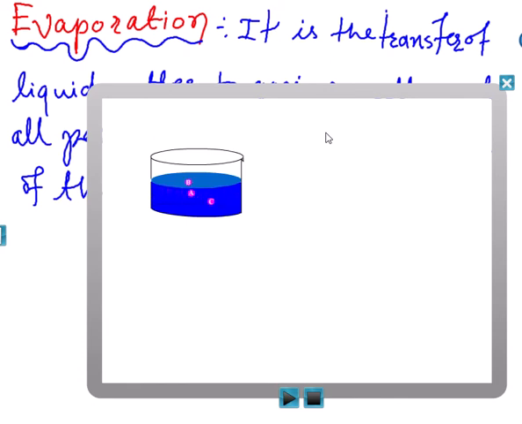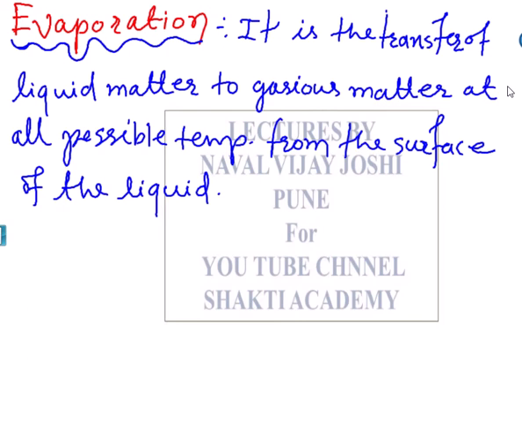So in this process it takes some thermal energy from the surrounding or from the liquid itself, and that is why during evaporation the liquid's temperature decreases. So we explain the evaporation process in words on the basis of kinetic theory of matter. I hope you have seen this and understood the concept better.